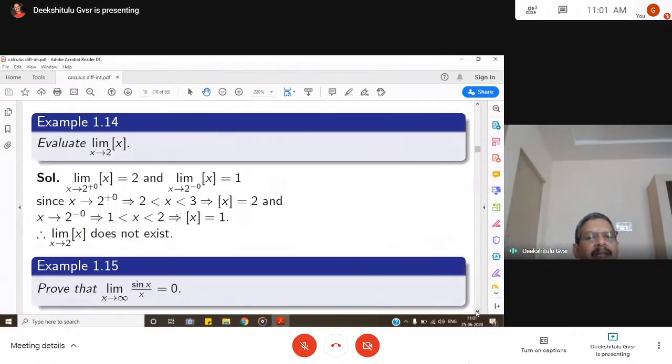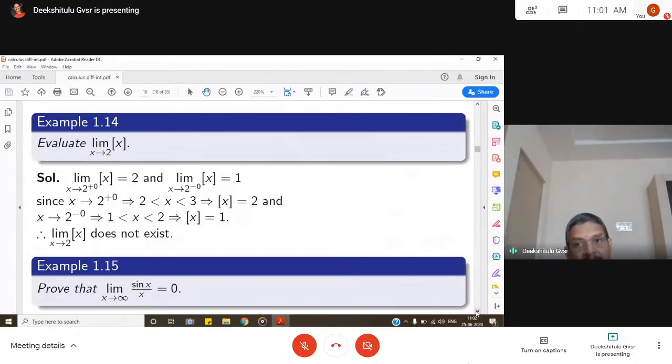So we want the limit as x goes to 2. Let us consider x going from the right hand limit. We have to check whether the right hand limit is equal to the left hand limit at x is equal to 2. Okay, let us go ahead. Let x go to 2 plus, that means from the right hand side, that means x is more than 2. Then when x is more than 2, what is the integral part of x? 2.